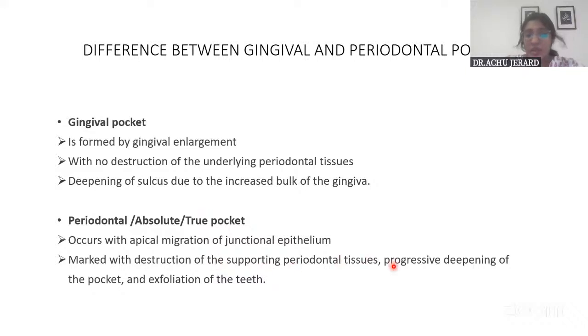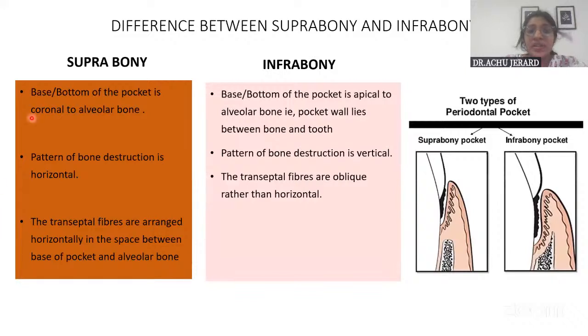Similarly, in suprabony pocket and infrabony pocket, one thing you can write is how it is related to the base and the crest of alveolar bone, and then the pattern of bone destruction. In suprabony, it is horizontal. You can see here, it is horizontal. Whereas in infrabony, it is vertical.